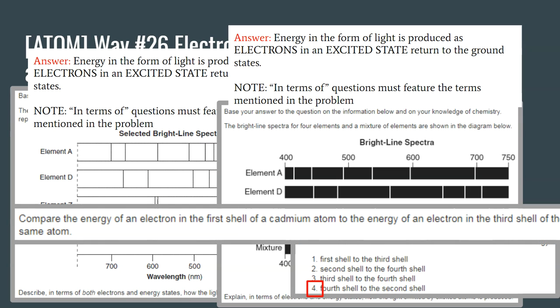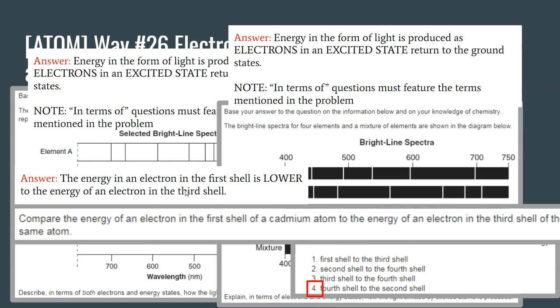Compare the energy of an electron in the first shell of cadmium atom to the energy of an electron in the third shell of the same atom. So how do the energies compare? You should have said that the energy of an electron in the first shell is lower than the energy of an electron in the third shell. Those shells indicate the energy level. The higher the shell, the higher the energy level.